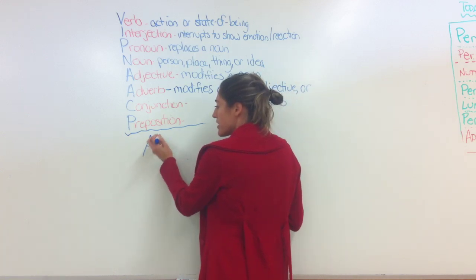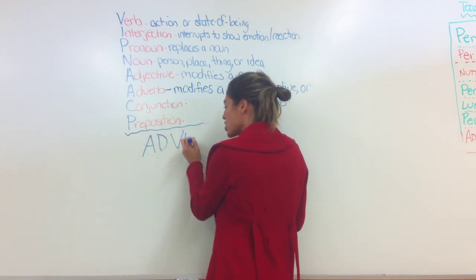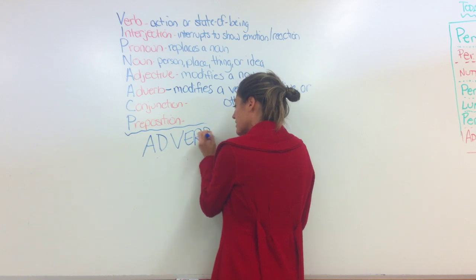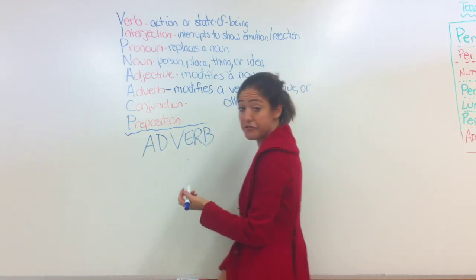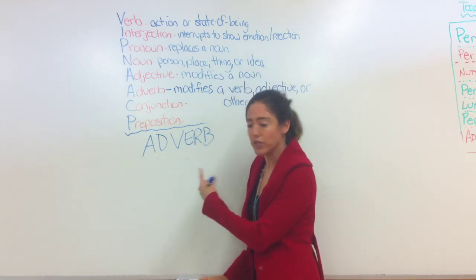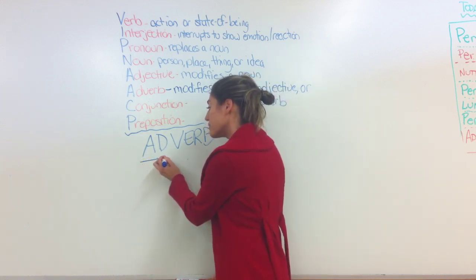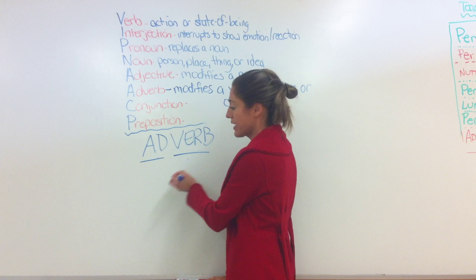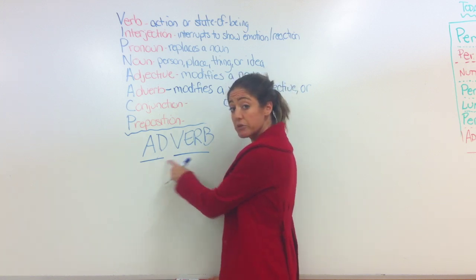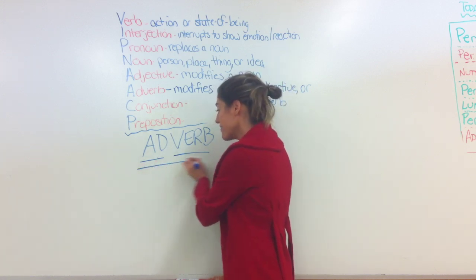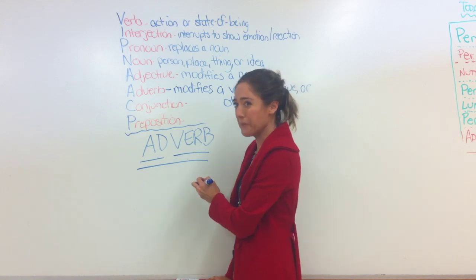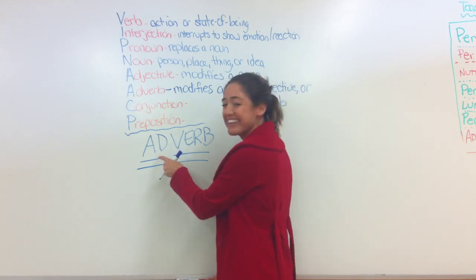You're going to write underneath here, adverb. Nice and large, all caps if you can. Okay, look at this word. If we were to divide it into syllables, we would come up with ad and verb, okay? So I'd like you to underline the first syllable, the second syllable, and then the whole word. Ad, that's your first syllable.